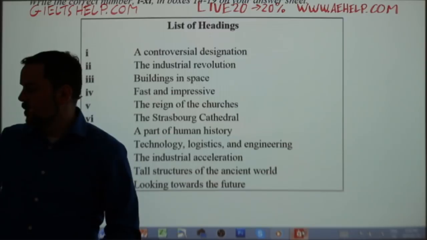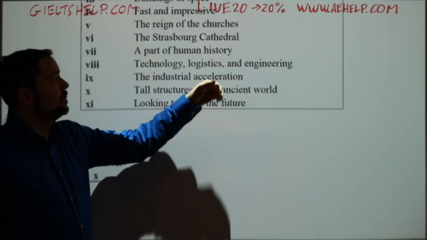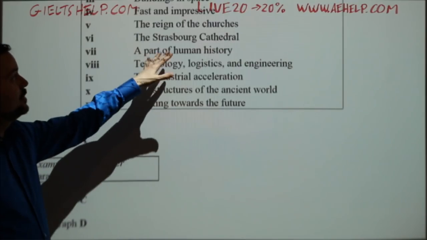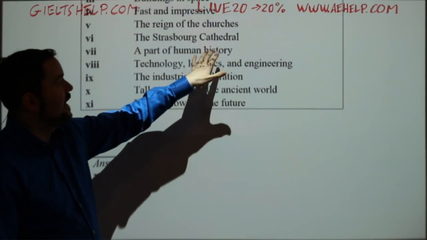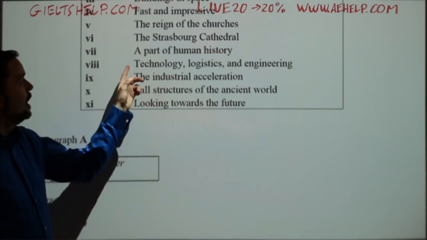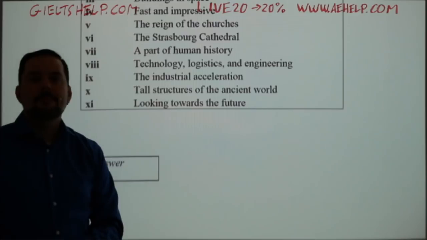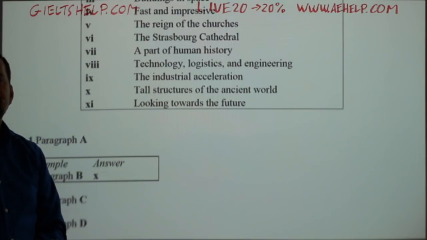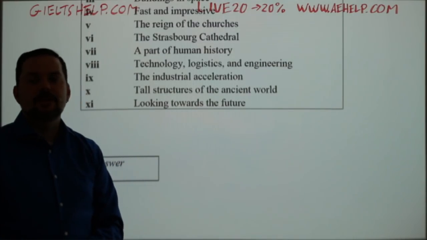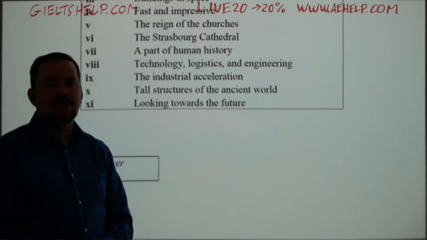Okay, let's keep going here. The Strasbourg Cathedral, probably not too many ways to say that. It's a name. There's not a lot of point in paraphrasing names. A cathedral is a large type of church, okay? A part of human history. What's another way to say a part of human history? Yeah, a basilica is the largest of cathedrals, Pallavi, that's right.